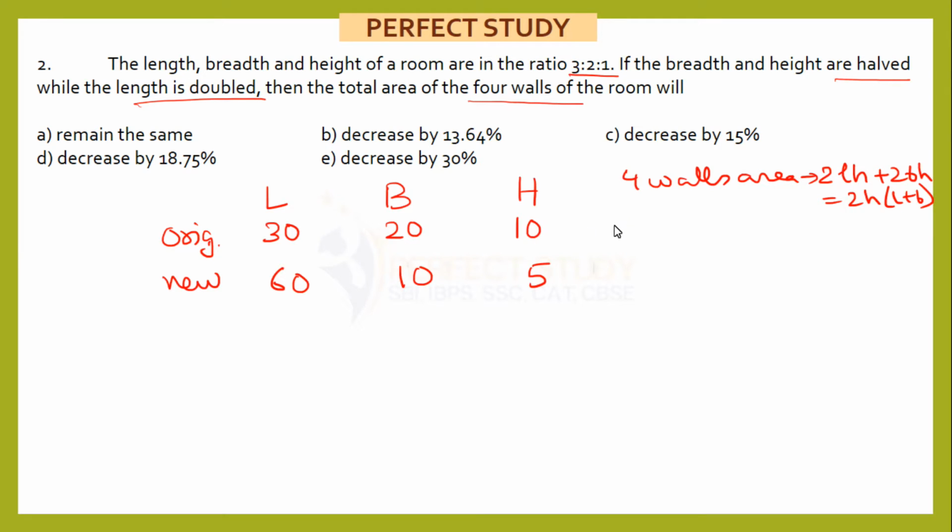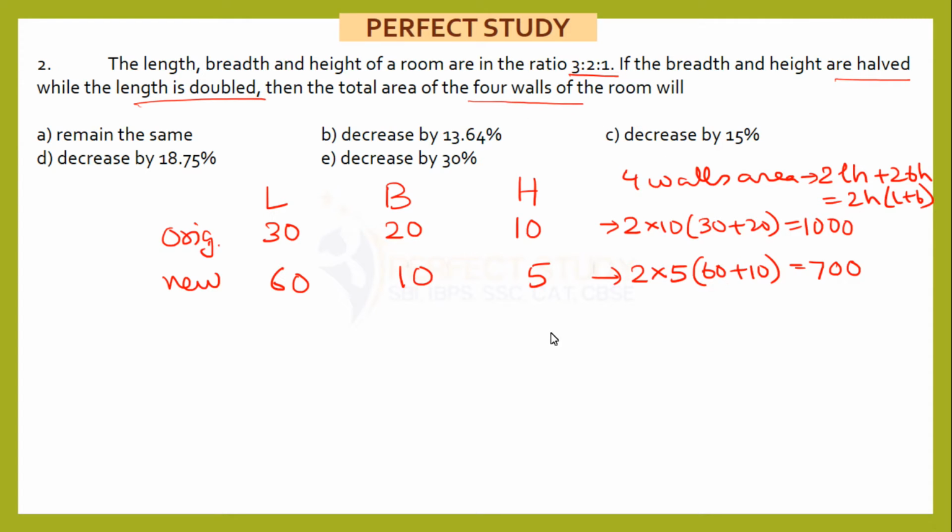Now here your 2H into L plus B will be equal to 2 into 10 into L plus B, that is 30 plus 20. So that gives you 20 into 50 equals to 1000. And here you will get 2 into height, that is 5. L plus B, length plus breadth, 60 plus 10. 70 into 10, that will give you 700.